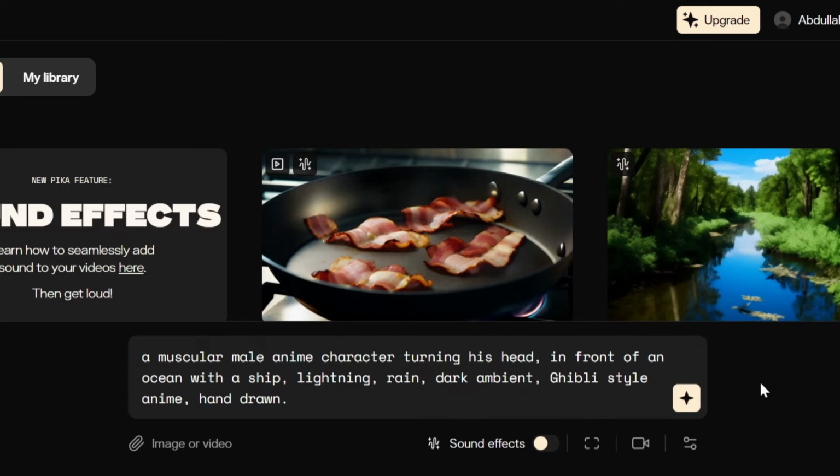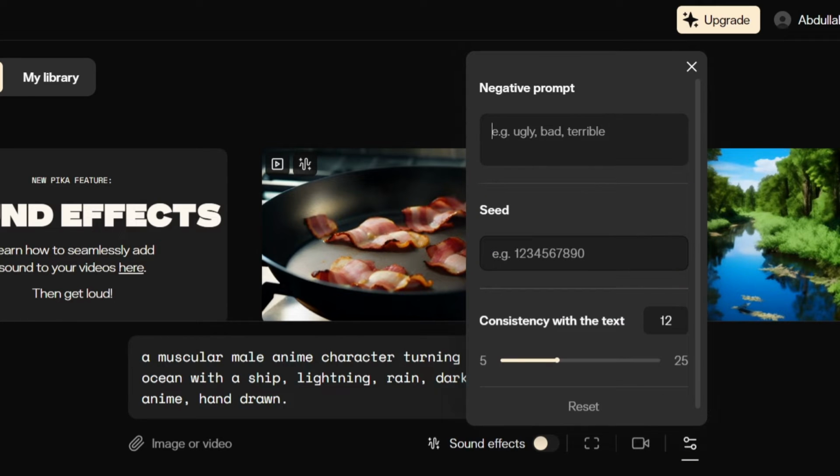Now the last setting is the negative prompt. I always recommend you add negative prompts to any generations on Pika.art because this way the AI will filter out what you don't want in your video. To do that, just click on this filter option here and then add a series of negative prompts like ugly, distortion, blurry, and low quality.